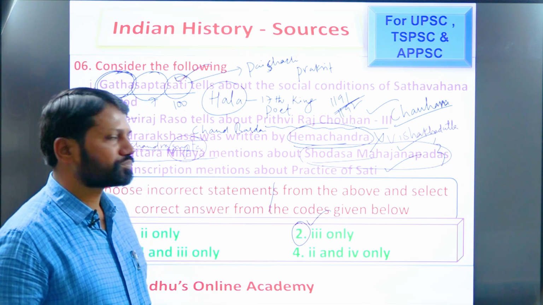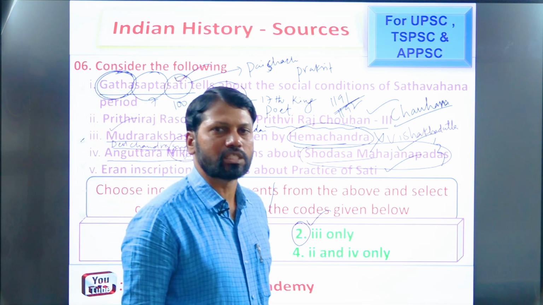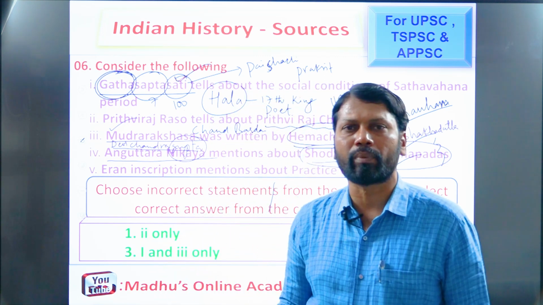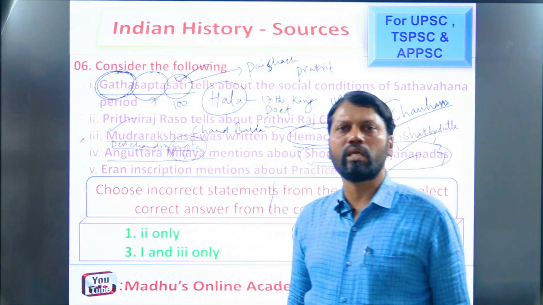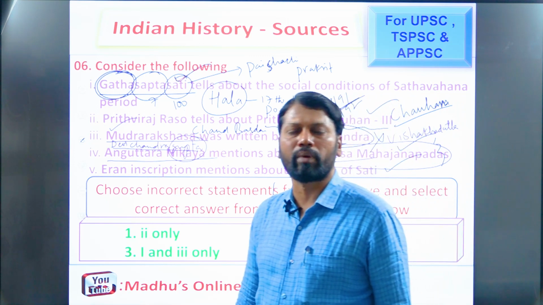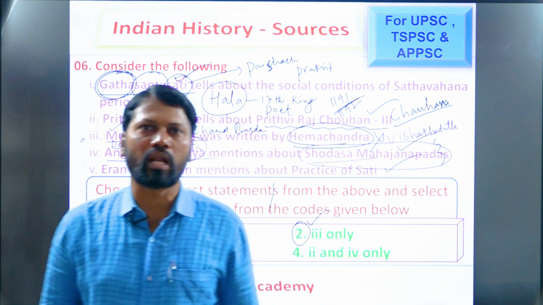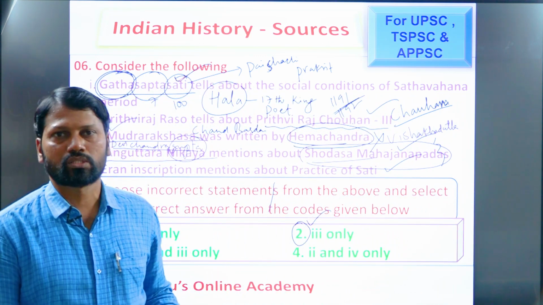So what are they? Anga, Avanti, Asmaka, Gandhara, Chedi, Panchala, Shurasena, Vajji, Vatsa, Malla, Matsya, Magadha, Kashi, Kuru, Kosala, Kambhoja Mahajanapadas. Okay?